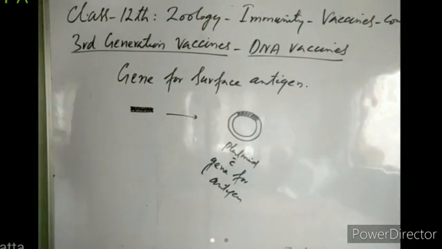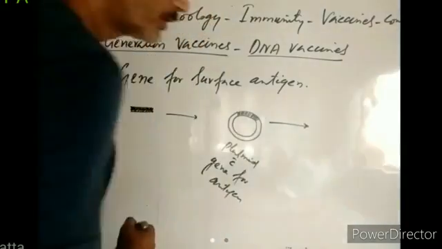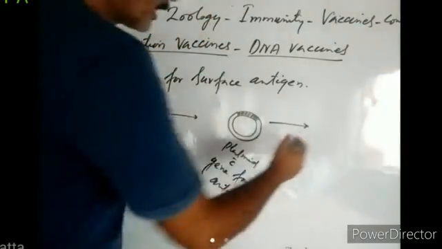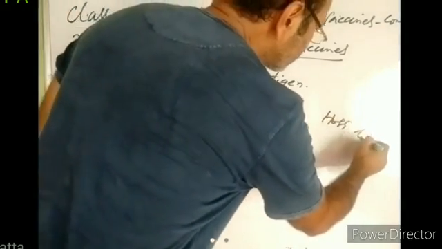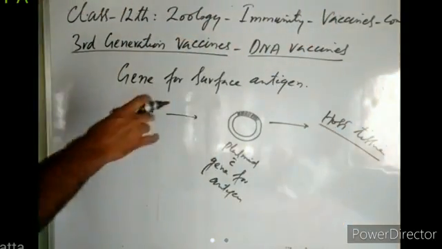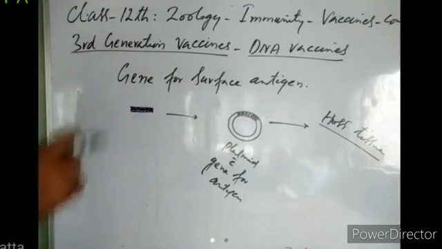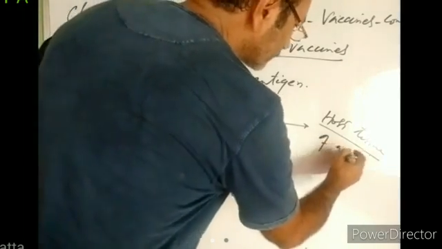Now they introduce this plasmid into the host cell, into host tissue. That means they introduce this plasmid along with the gene for antigen into the host tissue of a person.